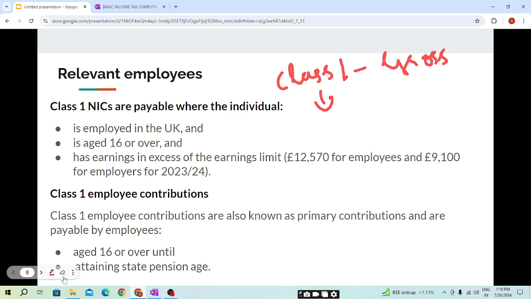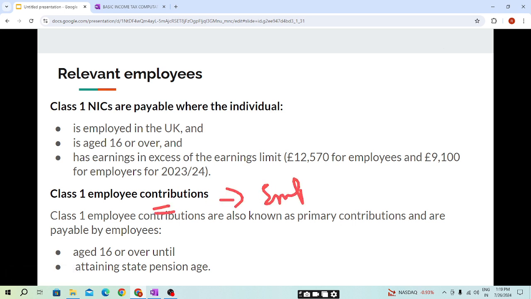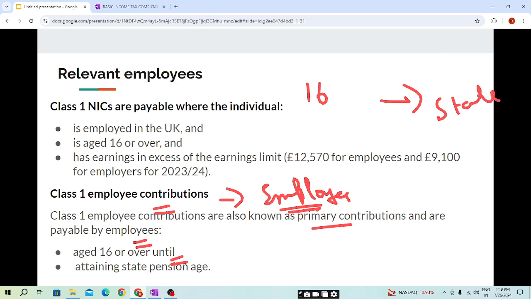Now coming to each contribution, the class 1 employee contribution and class 1 employer contribution. Class 1 employee contribution will be paid by the employee. Class 1 employee contributions are also known as primary contributions and are payable by employees age 16 or above, and will be paid by an individual if he is 16 or above till the state pension age.